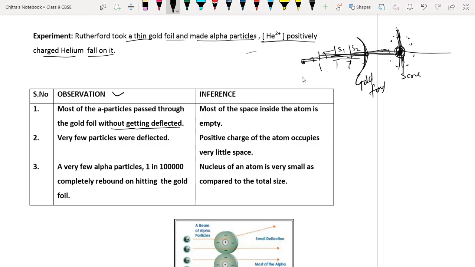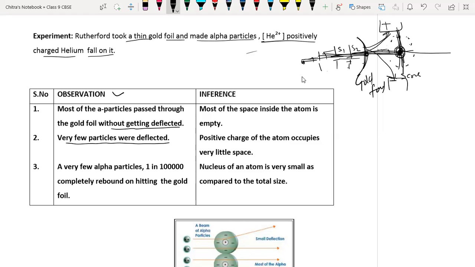So what happens then? A few particles were deflected to the opposite side. Suppose here we have a positively charged electrode and here a negatively charged electrode. A positively charged particle will travel to this side and a negatively charged particle to this side. A neutral particle will go in a straight line because it is not deflected.